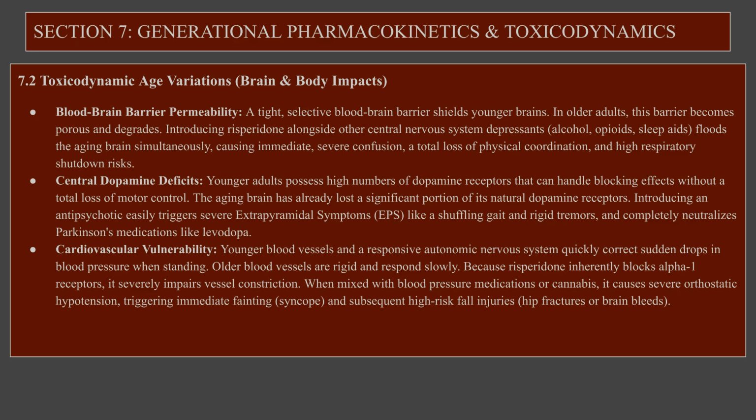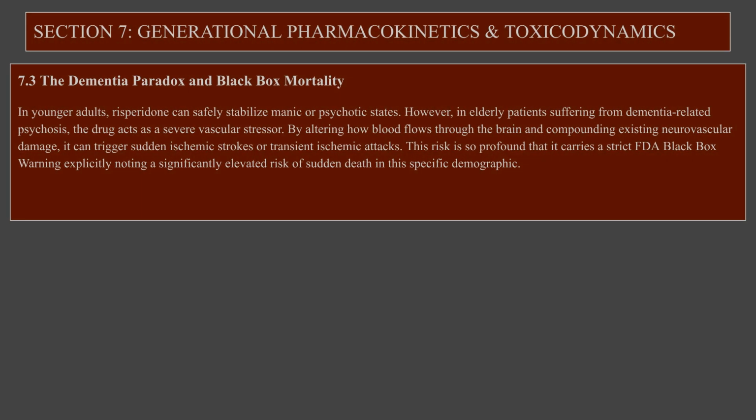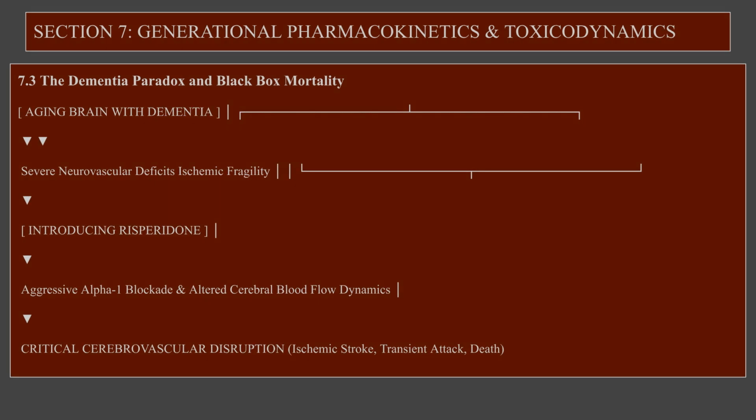If an older individual also takes certain enzyme-inhibiting medications, the drug can pool in the bloodstream, transforming a standard dose into a dangerous overdose. Renal function also declines with age, causing metabolites to build up and extending the drug's presence in the system. Additionally, because risperidone is fat-soluble, it can become trapped in the increased body fat of elderly patients, acting as a slow-release reservoir. Toxicodynamically, the aging blood-brain barrier becomes more permeable.